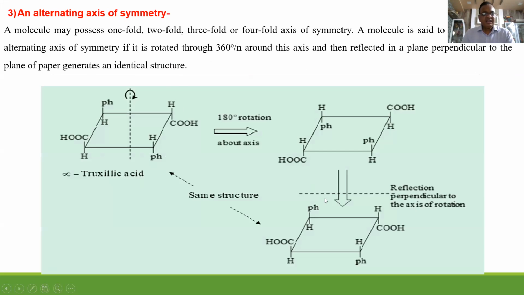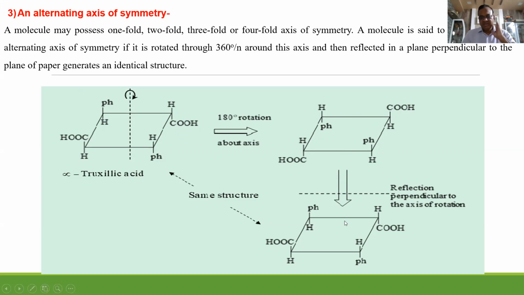Now what is alternating axis of symmetry? Here, this is alpha truxillic acid. If I rotate this molecule through 180 degrees, you will get it like this. This Ph means the phenyl ring is above the plane of the ring. Here now it is below the plane of the ring because it was rotated through 180 degrees. The groups which are above the plane of the ring here are observed below the plane of the ring, and the groups which are below the plane are observed above.